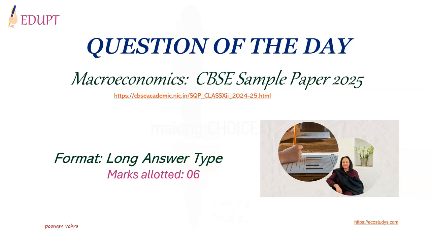For such questions, you need to have conceptual clarity, analytical thinking, and the ability to present the ideas logically. So let's break it down step by step and learn how to craft a high-scoring response.